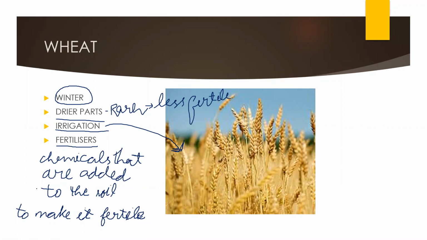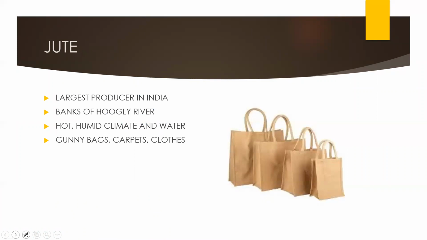Next is jute. West Bengal is the largest producer of jute in India. Remember that. It is usually grown on the banks of the Hooghly River. Why? Because it needs a hot, humid climate and water, so it is grown on the banks of the Hooghly River so that water can be directly taken. It is basically used in making gunny bags, carpets, and clothes. Nowadays jute is not much used, but in previous times jute was one of the most important fiber crops. But now cotton is basically used.